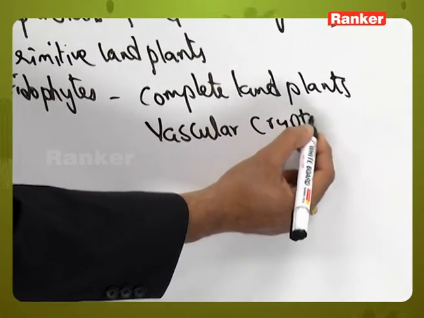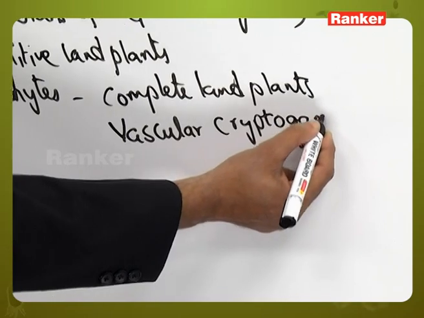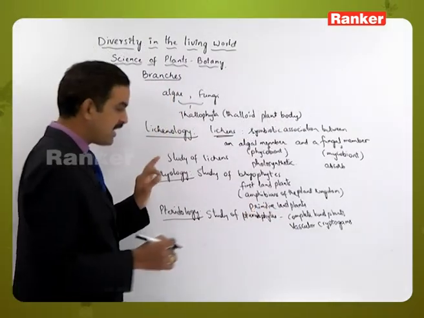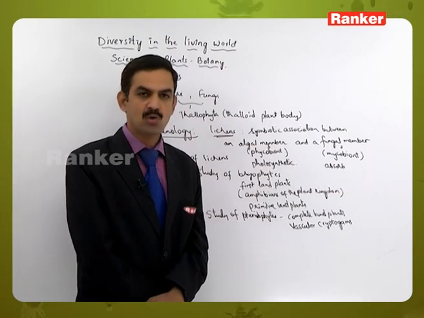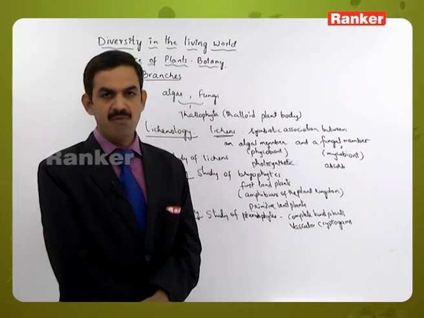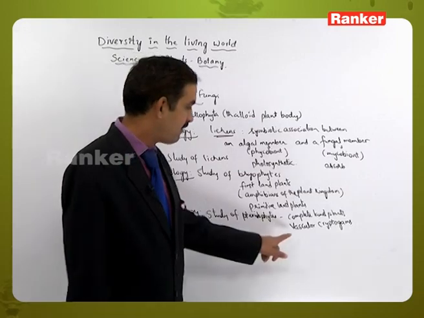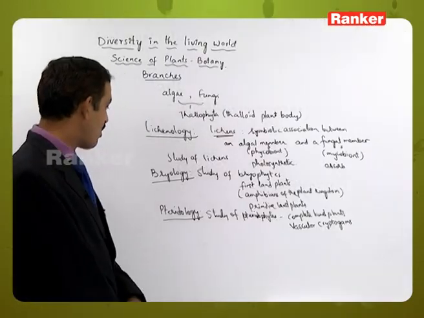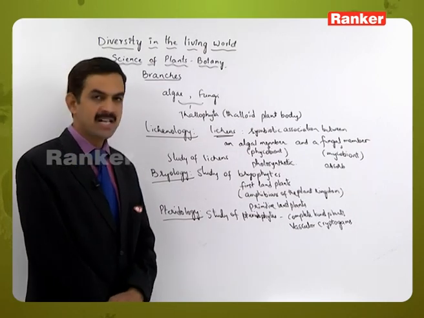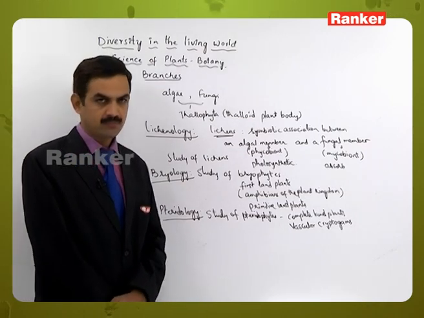As we know, cryptogams means non-flowering plants, and this is the only group of non-flowering plants which contain vascular tissues, that is xylem and phloem are present. So that's the reason why we call them vascular cryptogams. So here the study of these organisms is called pteridology.